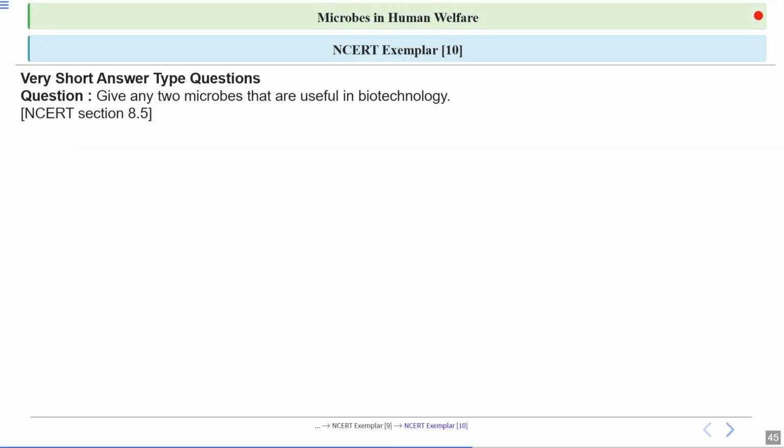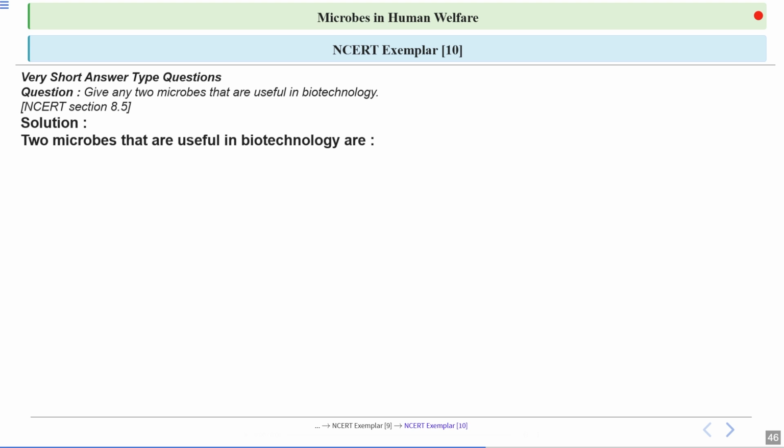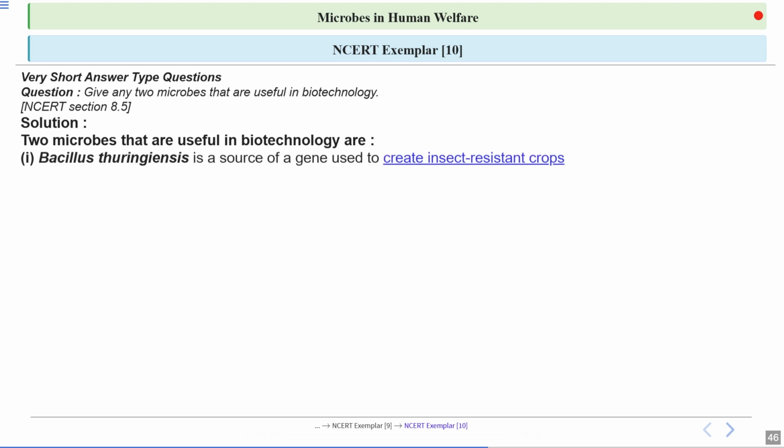Next question: give any two microbes that are useful in biotechnology. Two microbes that are useful in biotechnology are, the first example, Bacillus thuringiensis. Bacillus thuringiensis is the source of a gene used to create insect-resistant crops. It contains the Bt gene, also known as the Cry gene, which codes for Bt toxin. This Bt toxin gene is introduced in crop plants such as cotton, and they become insect resistant.